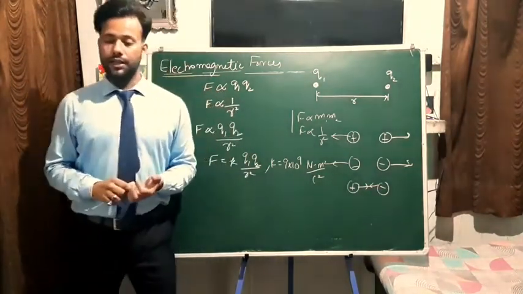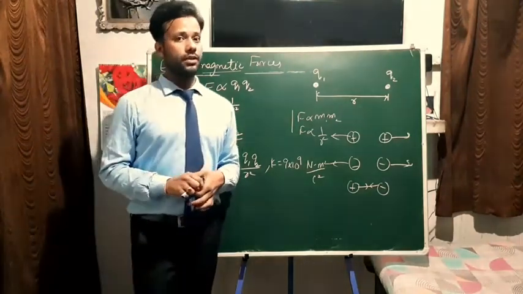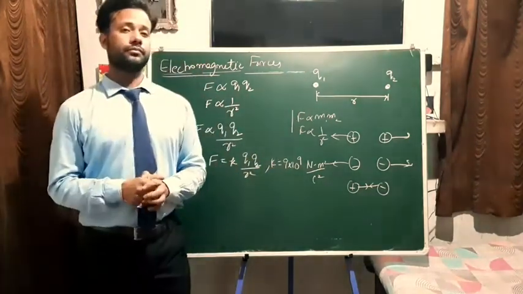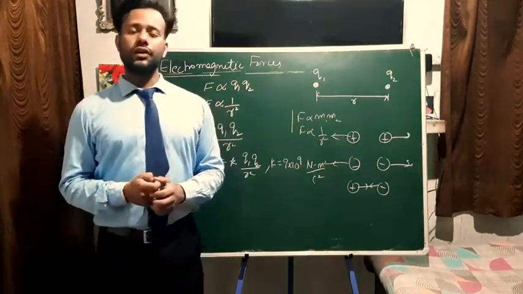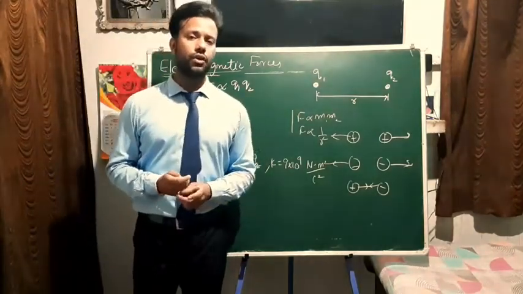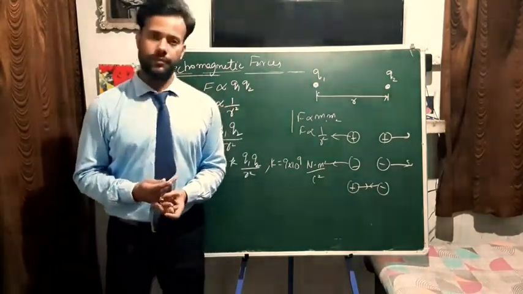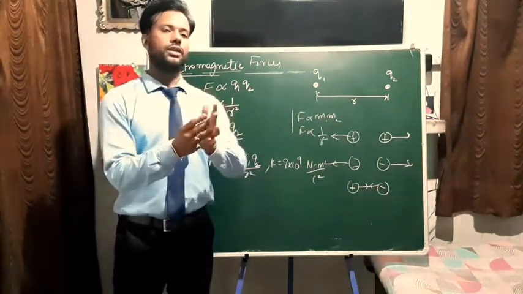Now I told you that there is some modern theory for the G force also. Similarly, in this case, modern theory says that the force of attraction between these charges is due to the interchange of a particle known as the photon, right? I'm not going into depth again because it is not in your syllabus.